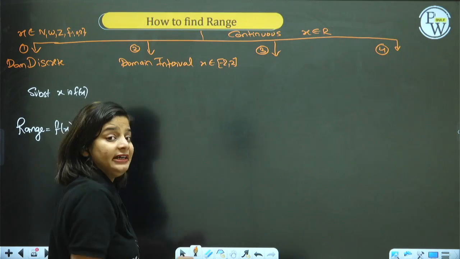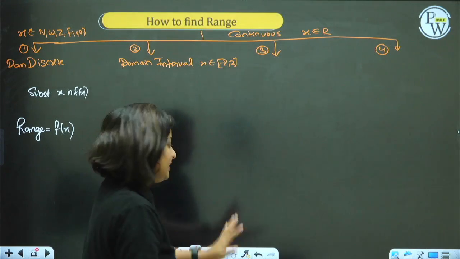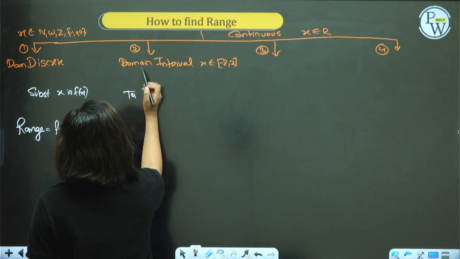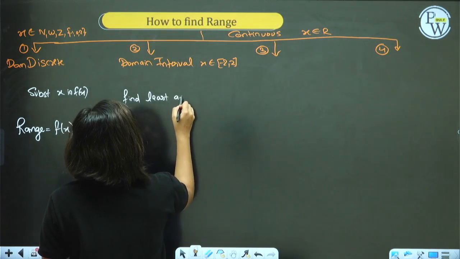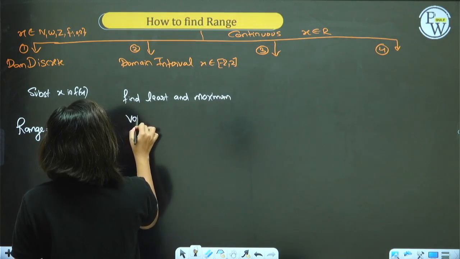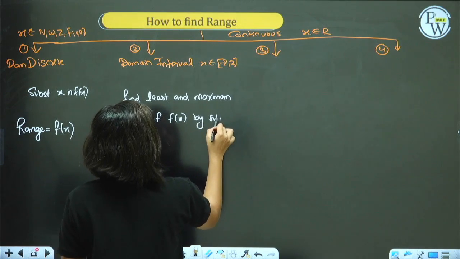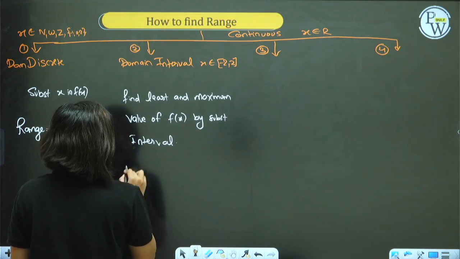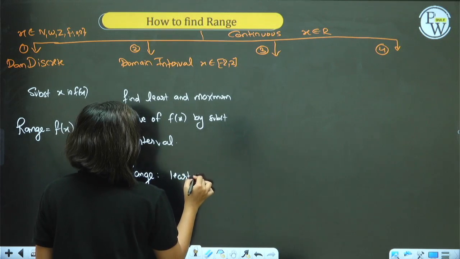All you have to do is take the least value and maximum value of f of x by substituting the interval, and get the range.